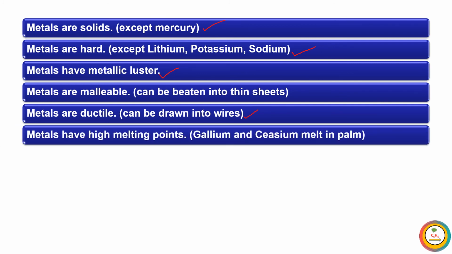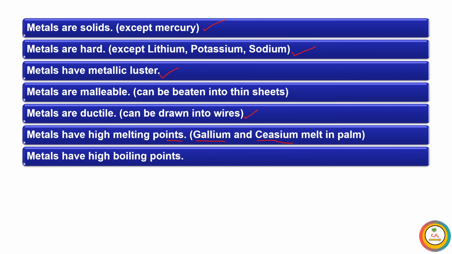Metals have a high melting point. The melting points of gallium and cesium are not too high. When we hold a piece of gallium or cesium in our palm, it starts to melt down.